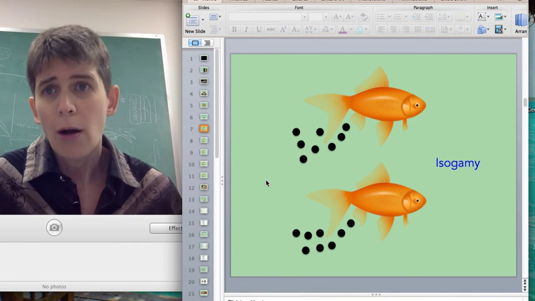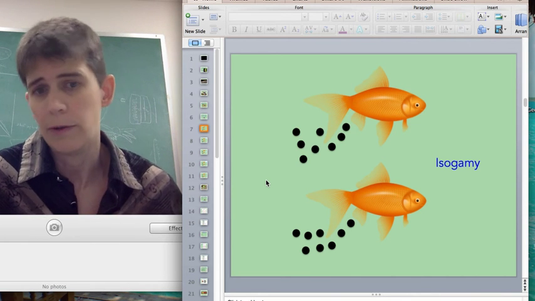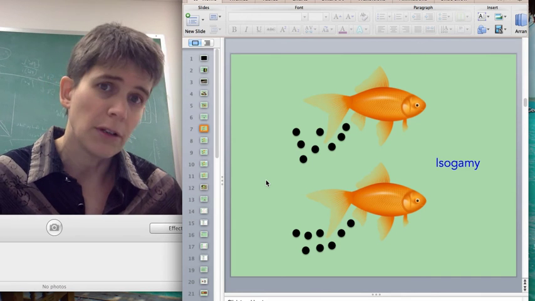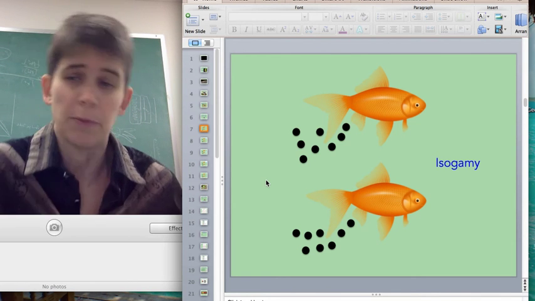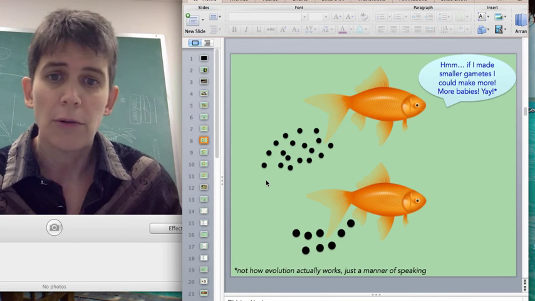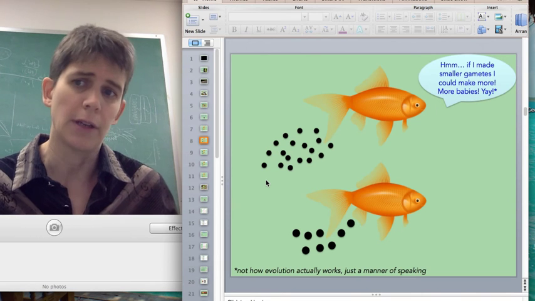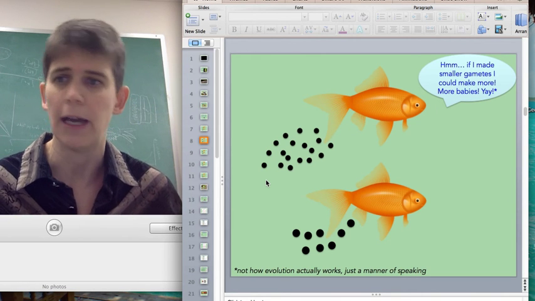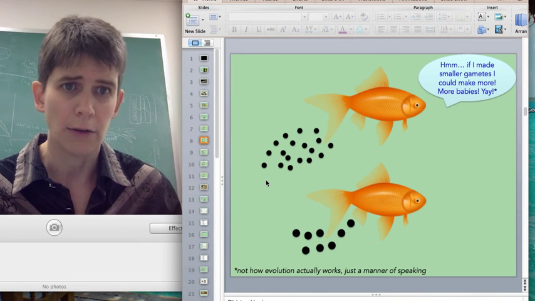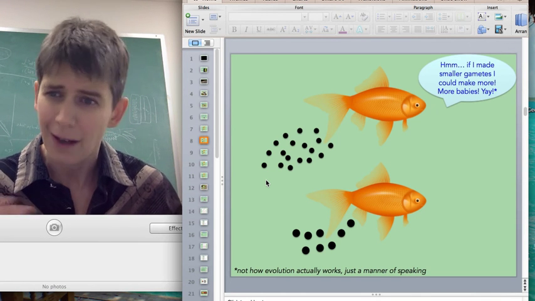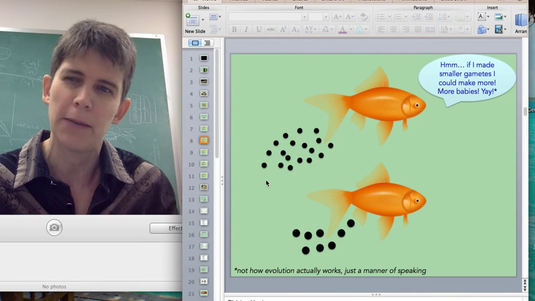So we know that the only way evolution works is variation, right? There has to be variation in whatever trait you're selecting on. So it seems reasonable that by chance some of these gametes that the fish made would be smaller and some of them would be bigger. So imagine if some fish happen to make quite small gametes, smaller than usual, maybe half as big or less than the average size. Now this is not, as shown in the little cartoon thing, how evolution works, that the fish is thinking, if I made smaller gametes I could make more babies.